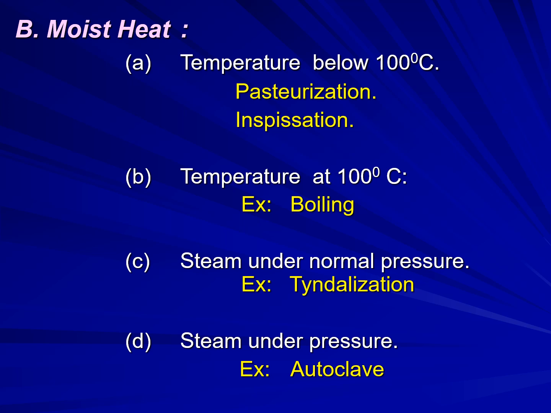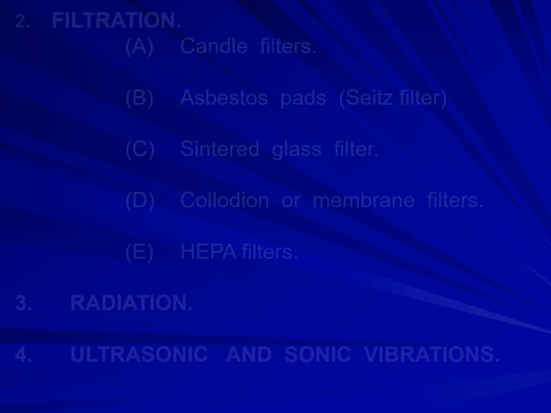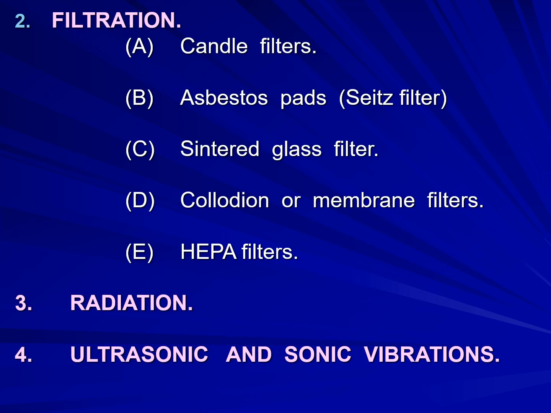There are four. One is temperature below 100 degrees Celsius, which consists of two types: pasteurization and inspissation. Another one is temperature at 100 degrees Celsius, for example, boiling. And steam under normal pressure, example is tyndallization. And steam under pressure, example is autoclave. So this is moist heat. The other one is filtration. This is one of the classifications of sterilization.